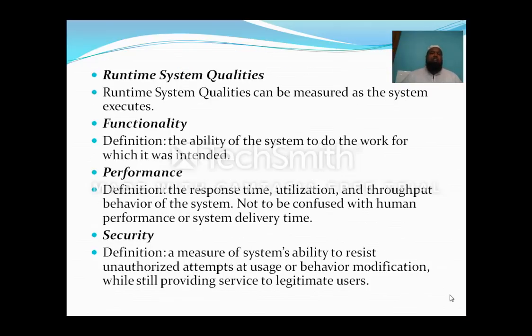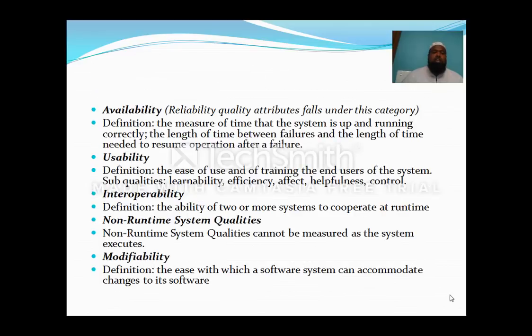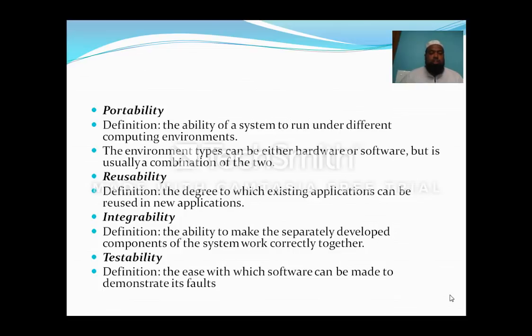If you look at the runtime system qualities, they can be measured as the system executes. Whenever the system is executing, these attributes of the system architecture are measured, such as functionality, performance, security, availability, usability, interoperability. Non-runtime system qualities cannot be measured as the system executes, such as modifiability, portability, reusability, integrability, testability.